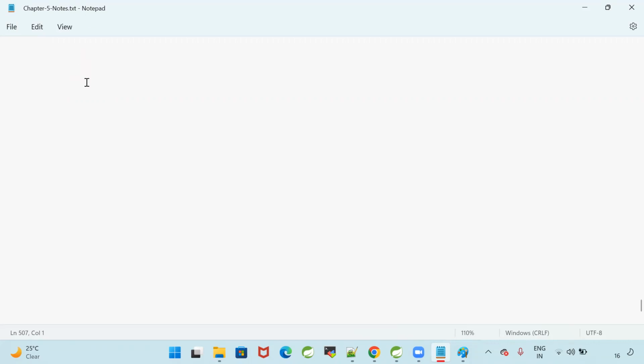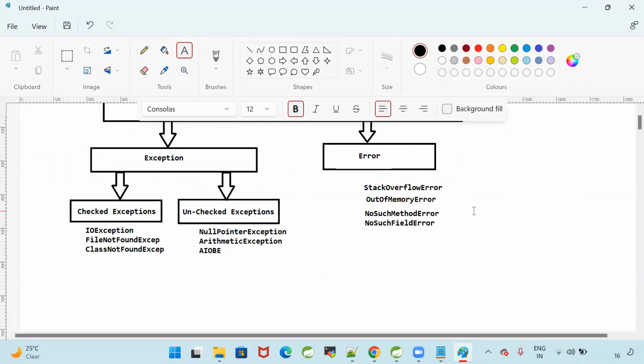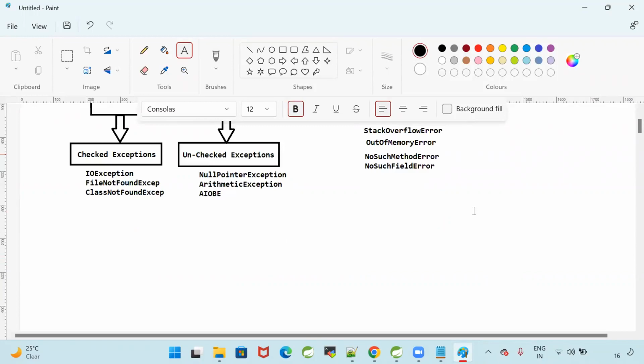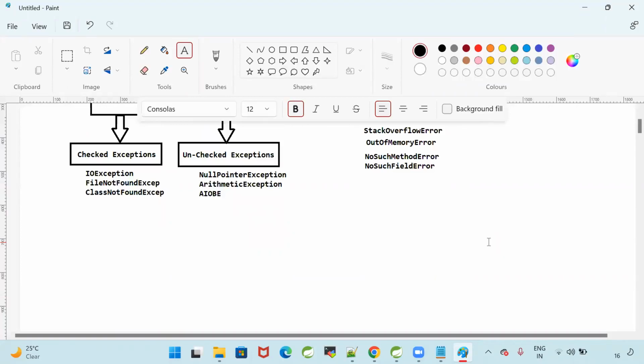Good. Next one. In Java, there are so many exceptions already available, like IO exception, file not found, class not found, null pointer, arithmetic, array index out of bounds, array negative size exception. There are some errors also: stack overflow, out of memory, no such method error, no such field error, thread death error. Like that, there are so many errors also available. Fine. As of now, we are able to understand the predefined exceptions in Java.